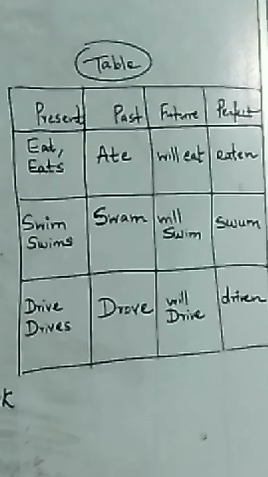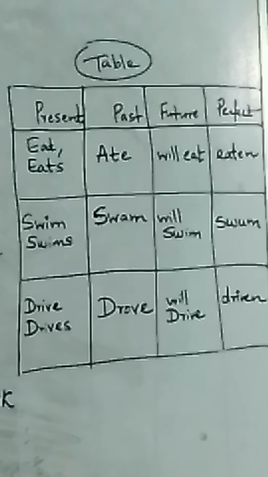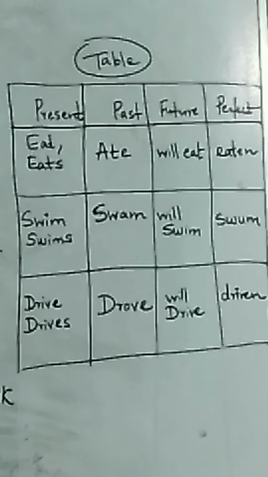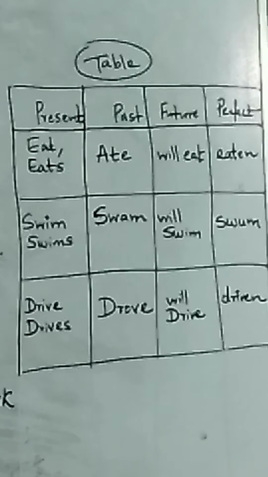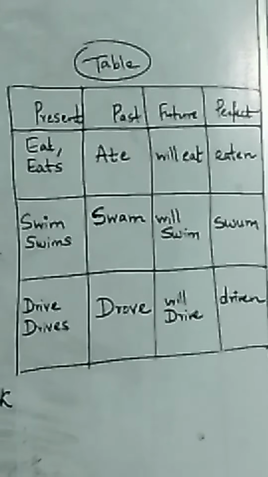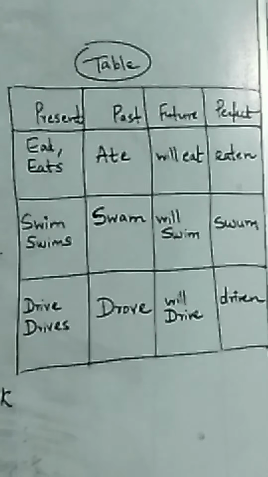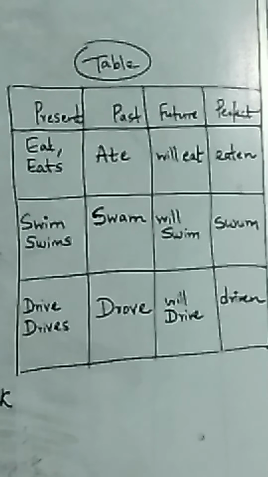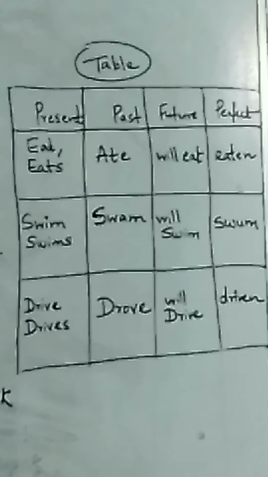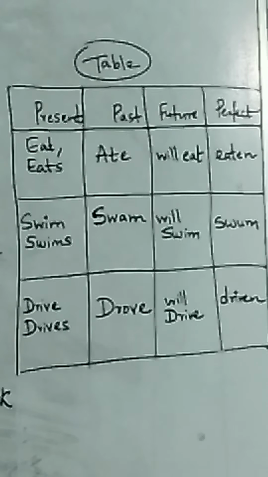Now, if the subject is plural, like I, you, we, they, friends, children, then you have to use eat, no S in the verb. If it's one person, he, she, it, then it will be eats. This is present tense. He eats an apple daily, or they eat apples daily.